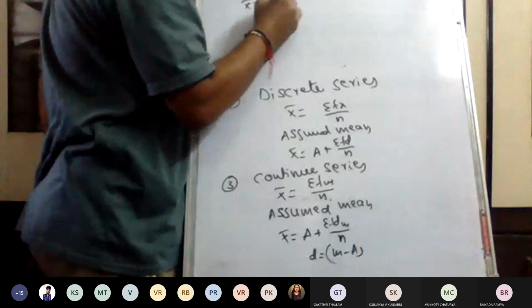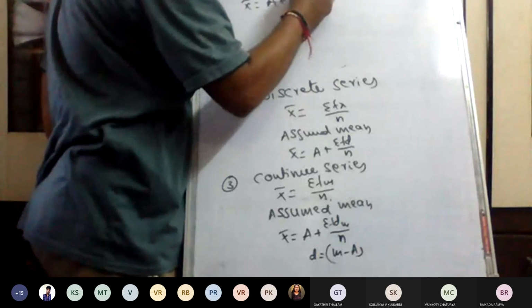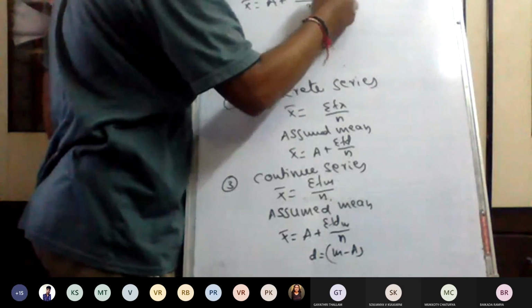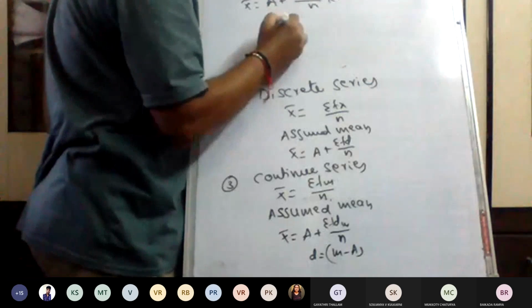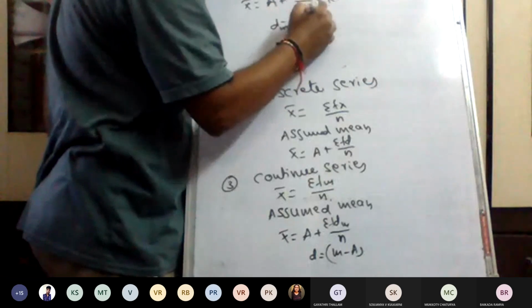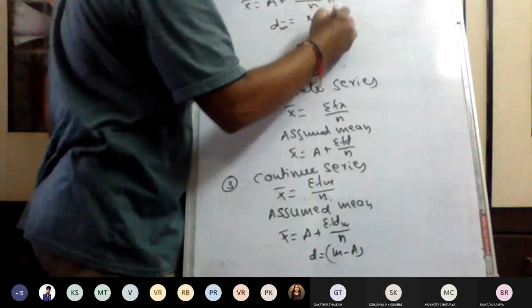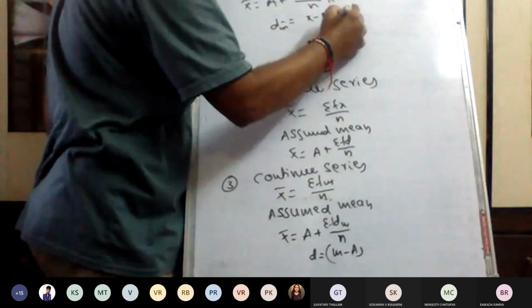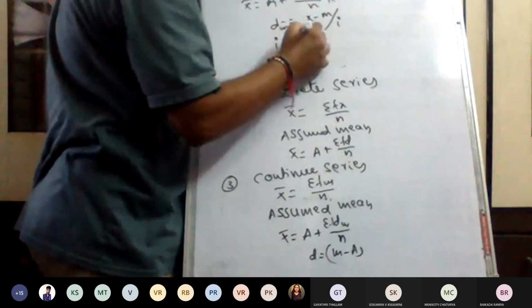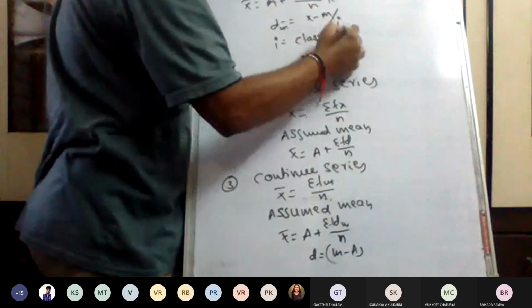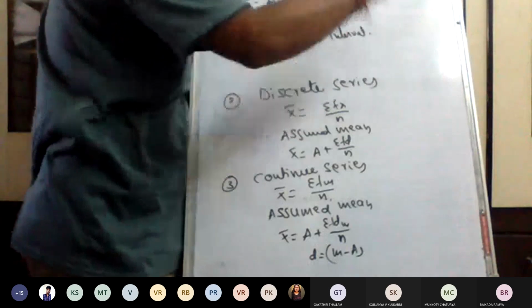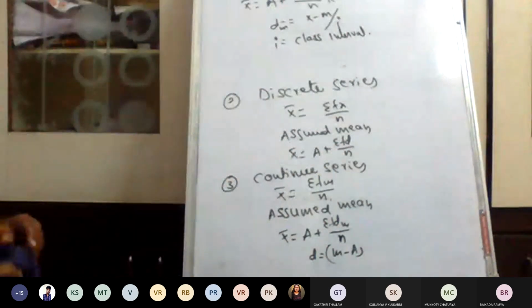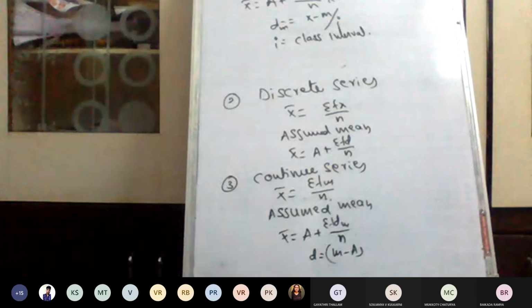Under this, arithmetic mean is equal to a plus sigma fdm divided by n into i, where dm is equal to x minus m divided by i, where i is equal to class interval. Until it is mentioned, you can follow the step deviation method. That is the step deviation method.